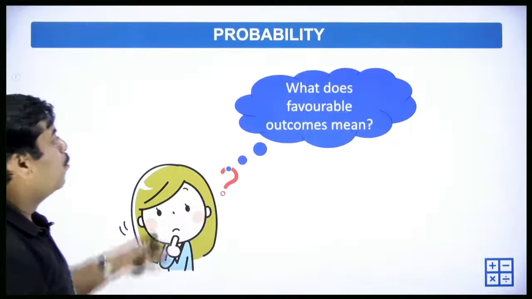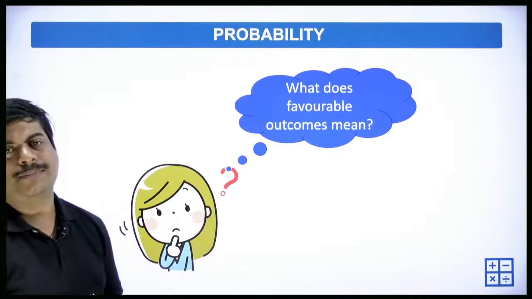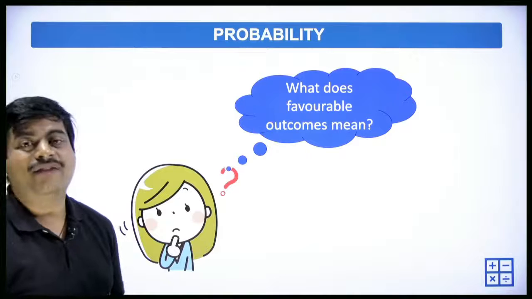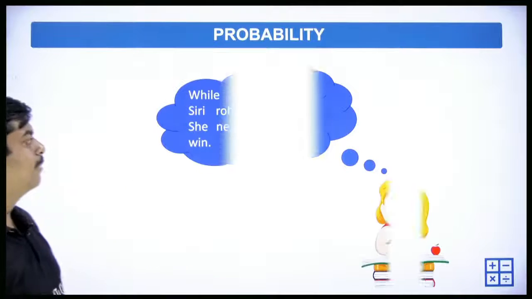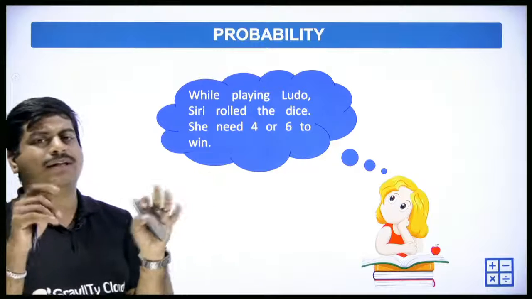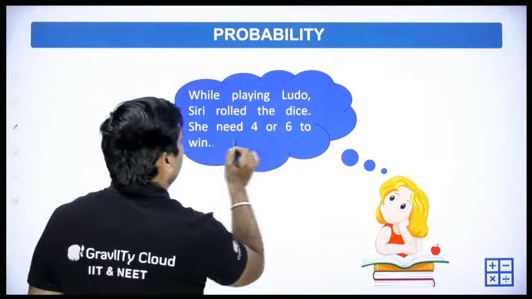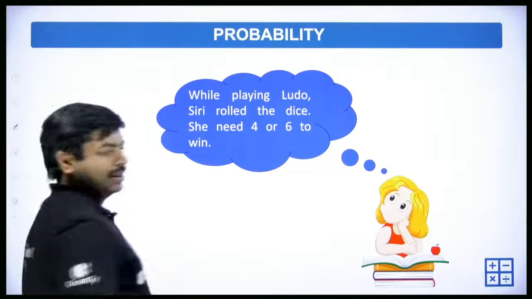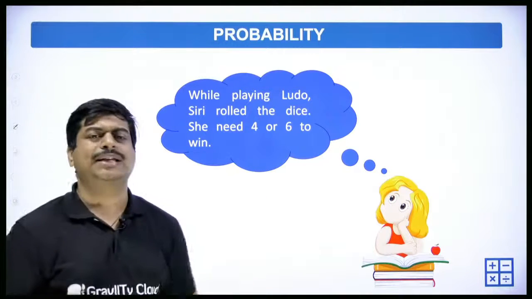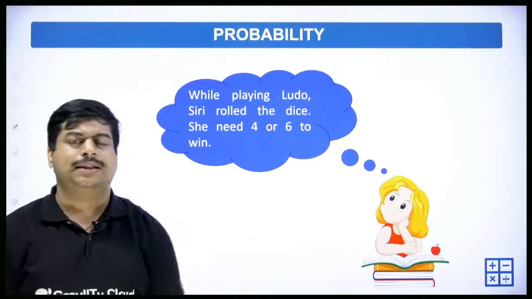Okay. So what do favorable outcomes mean? What do you mean by favorable outcomes? The formula I told you, favorable. Let's take one more example. While playing Ludo. Everyone knows that, right? So we throw a die. Siri rolls the dice. She needs 4 or 6 to win. So Siri needs either 4 or 6 to win. She is about to win. Okay, the last step, she either needs 4 or 6.